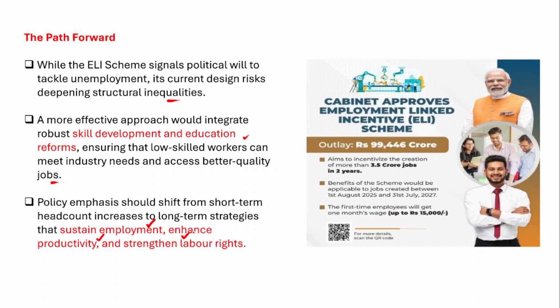And in fact, if I talk about the employment linked incentive scheme, it aims to incentivize the creation of more than 3.5 crore jobs in 2 years. The benefits of the scheme would be applicable to jobs created between 1st August 2025 and 31st July 2027. As per the scheme, first time employees will get 1 month's wage up to 15,000 rupees from the government.